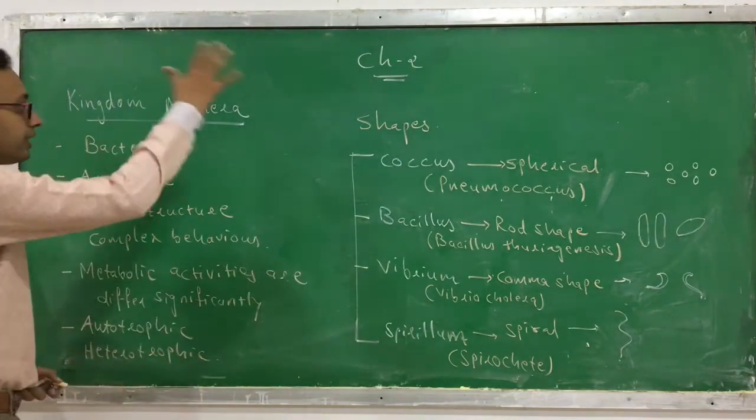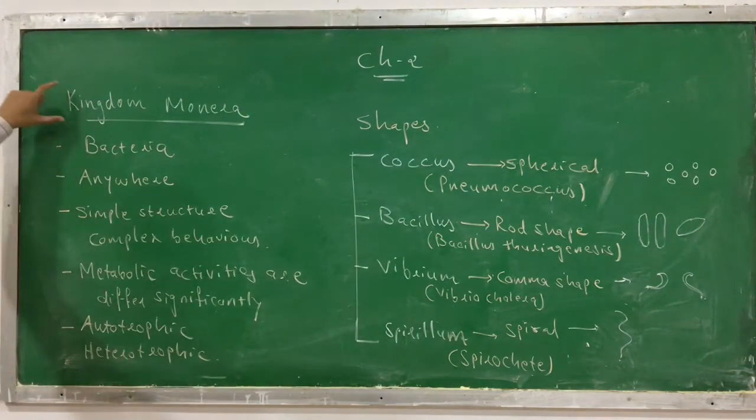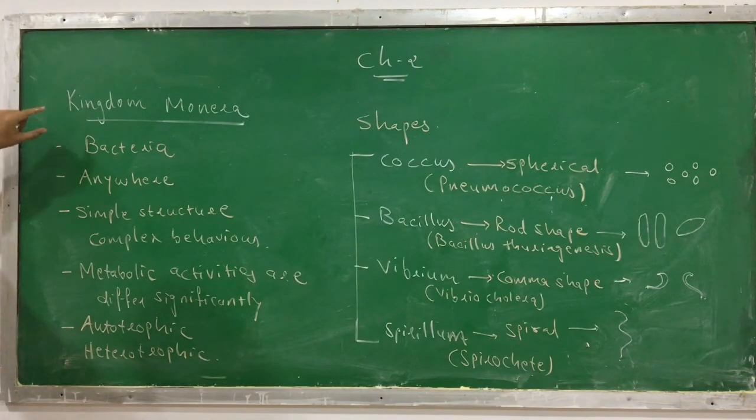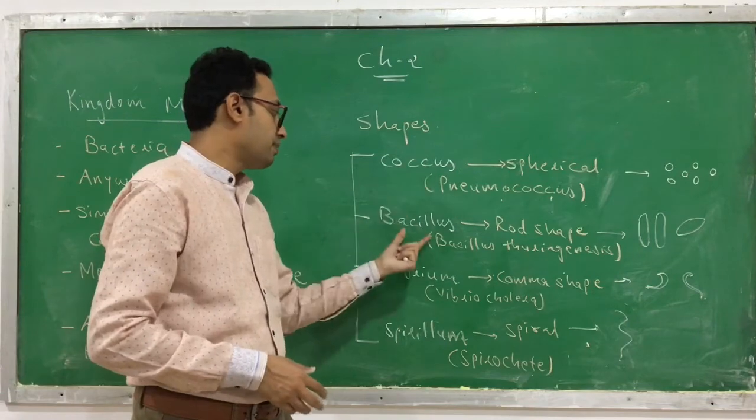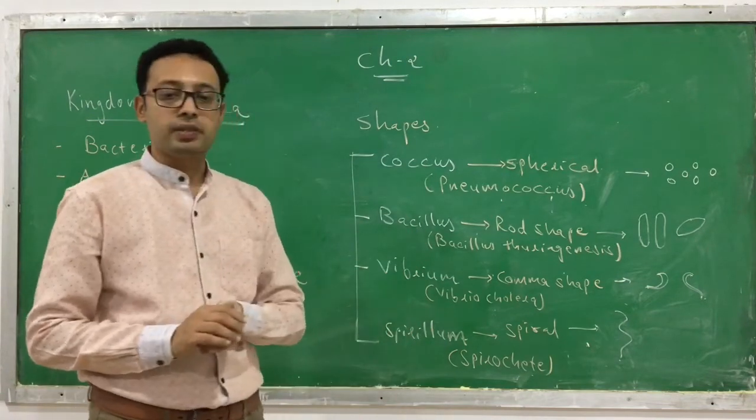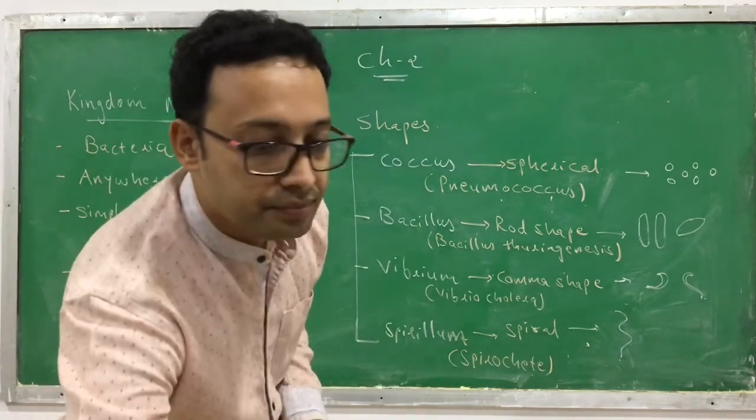So this is all in general introduction regarding the kingdom Monera. It includes bacteria. It can be found anywhere. They have a simple structure but complex behavior. The metabolic activities differ significantly. They are autotrophic and heterotrophic in nature, and these are the different shapes of a bacteria: coccus, bacillus, vibrio, and Spirillum. Okay, let's go ahead.